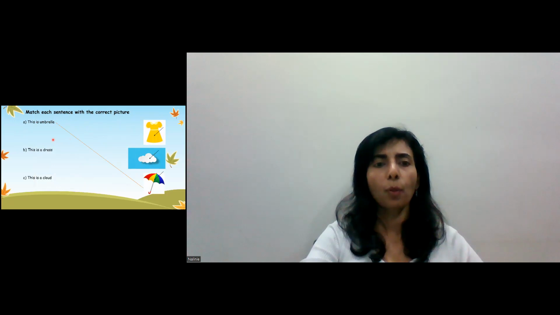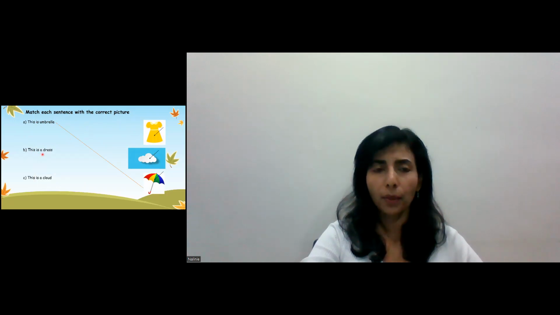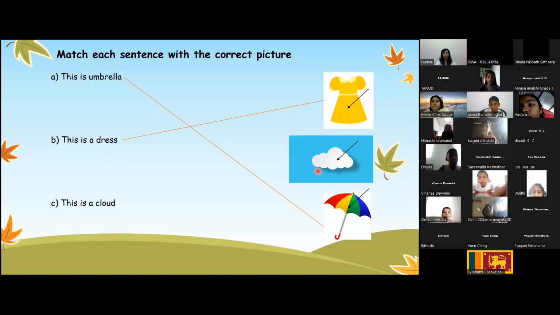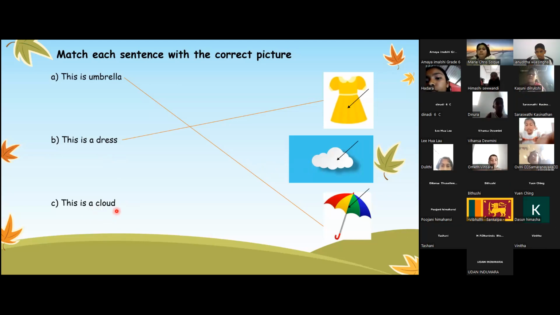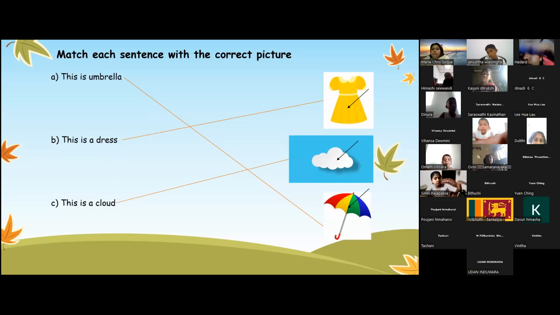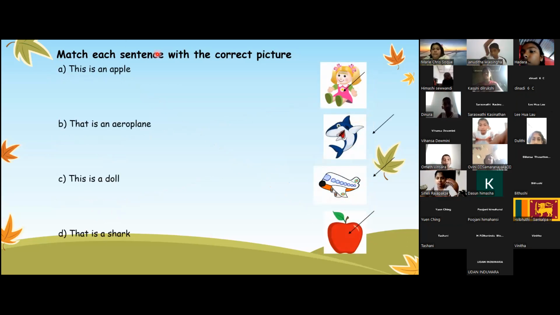Okay. How about the second one? This, can you please read? This is a dress. Which is a dress? First picture. Okay, very good. How about the other one, the third one? This is a cloud. Second picture. Okay, very good, children.